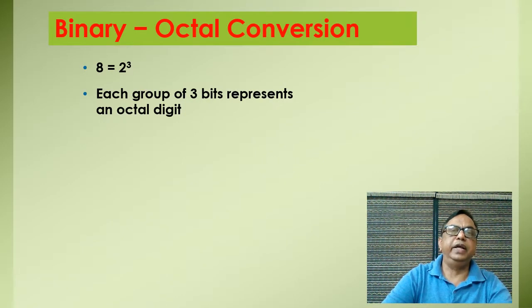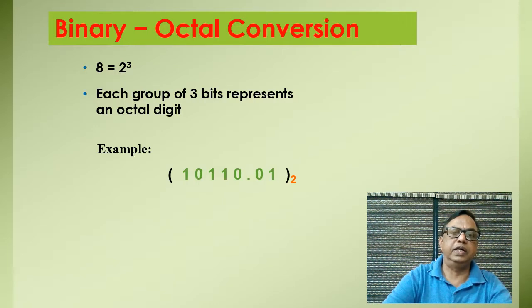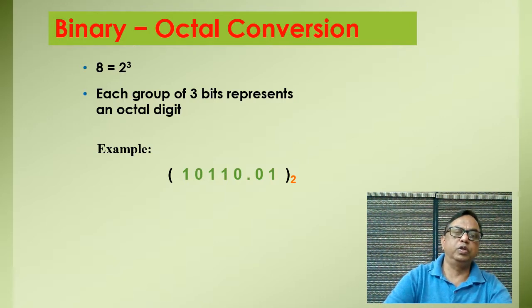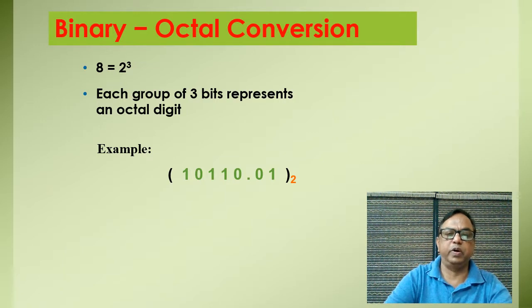Now binary to octal conversion, we repeat it. As we know that 8 is equal to 2 to the power 3, each group of 3 bits represents an octal digit. Here I have taken another example in which I have taken both integer and fractional portion. They are separated by the radix point. In the binary number system, it is also known as the binary point.